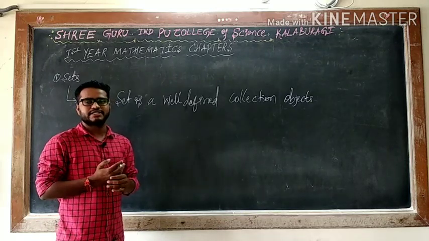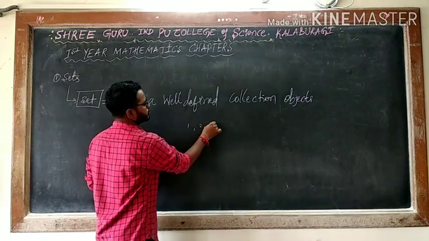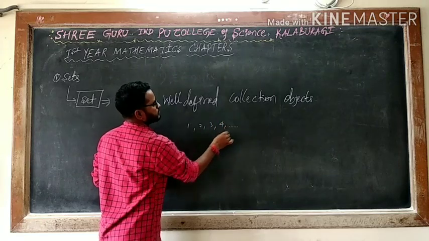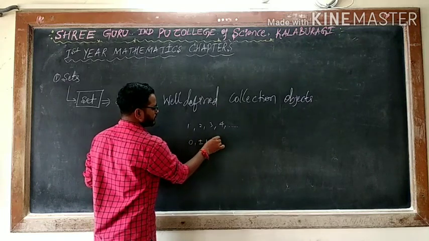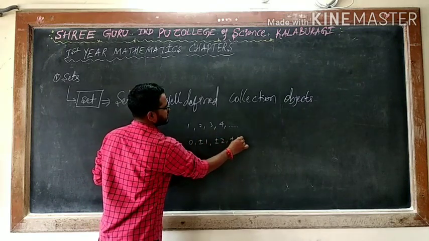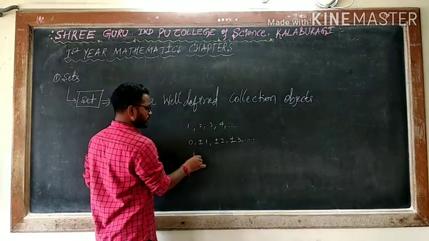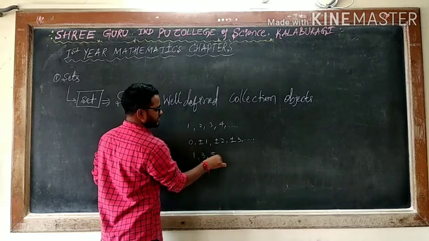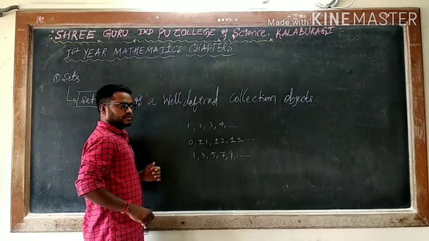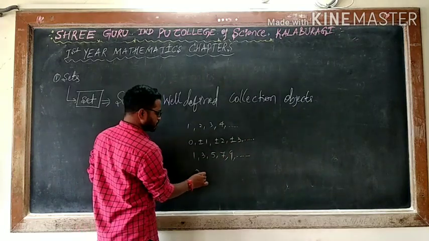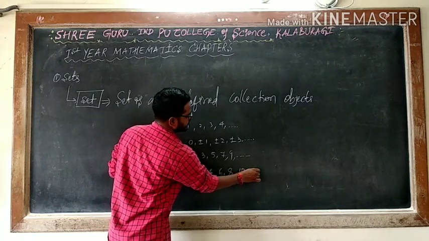You already know in the case of the number system, you have the collection of natural numbers 1, 2, 3, 4 and so on. You have integers 0, plus or minus 1, plus or minus 2, plus or minus 3 and so on. You have odd numbers 1, 3, 5, 7, 9 and so on. Then you have even numbers 2, 4, 6, 8, 10 and so on.